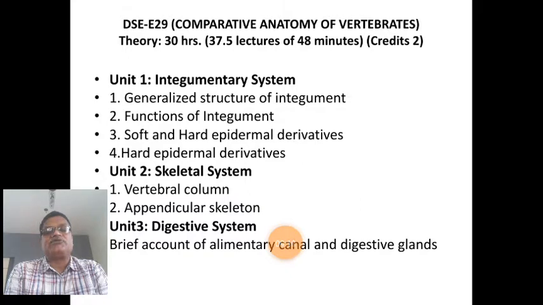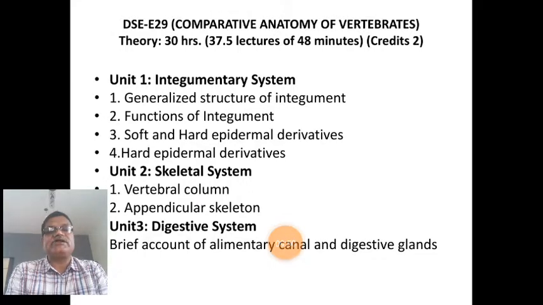A large amount of absorption of the food material takes place, particularly in the duodenum and the ileum. Such absorbable food material, complex converted into simple and diffusible, diffusible meaning absorbable, is produced with the help of enzymes secreted by digestive glands or glands associated with the alimentary canal. Such is digestion. For example, there are changes in the alimentary canal.